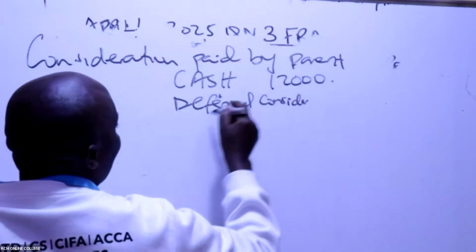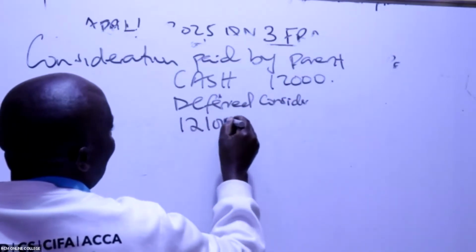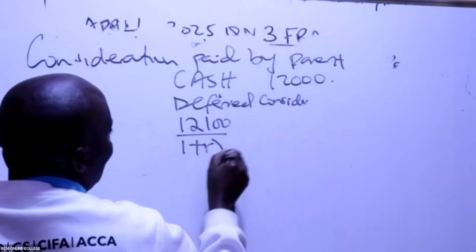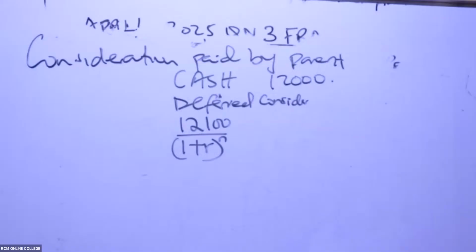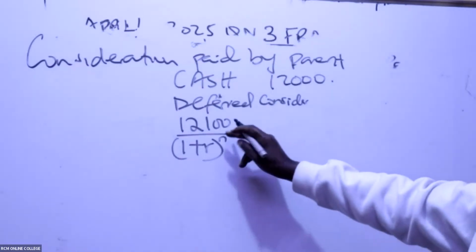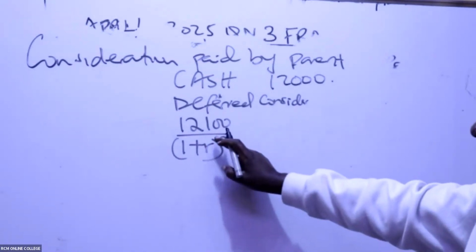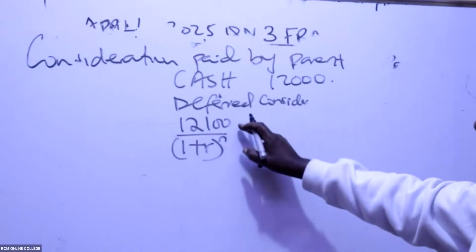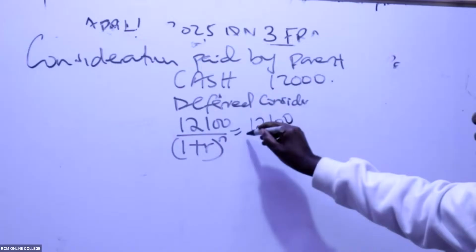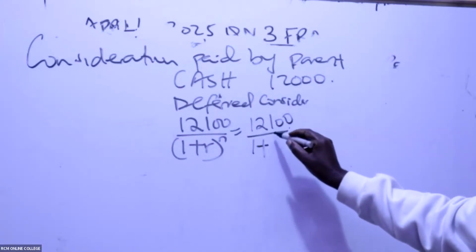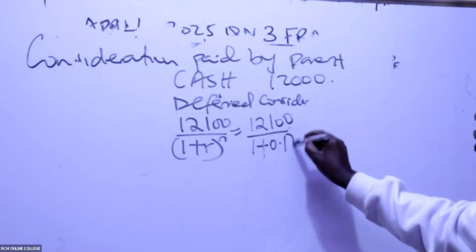Deferred consideration wamesema ni 12,100, but I shall discount this using this formula. 12,100, I'm cutting the 3 zeros. And remember, this R is the cost of capital. Remember, when you are making this a denominator, the N will be positive. If you take this up, now you introduce the negative. So then this will be 12,100 divided by 1 plus R, where R is the cost of capital.